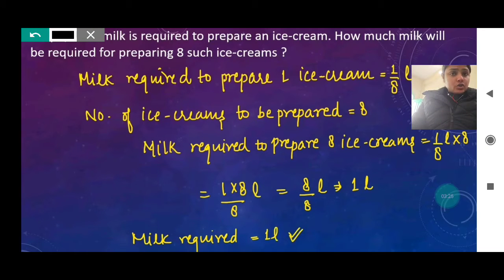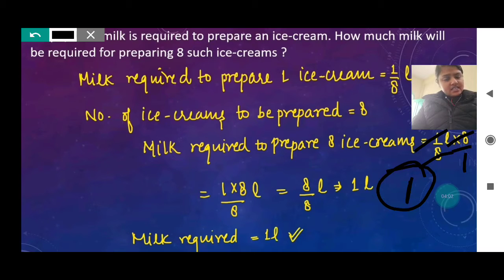See. So we will write the statement here, milk required to prepare 1 ice cream, that is 1 by 8, which is already mentioned in the question. After that we will write number of ice creams to be prepared, that is 8. So we will write milk required to prepare 8 ice creams equals 1 by 8 liters into 8 by 1. Now we will see that 1 and 1 will cut and 8 and 8 will cut. So we will get 1. So 1 will be the answer, means we need 1 liter to prepare 8 such ice creams.